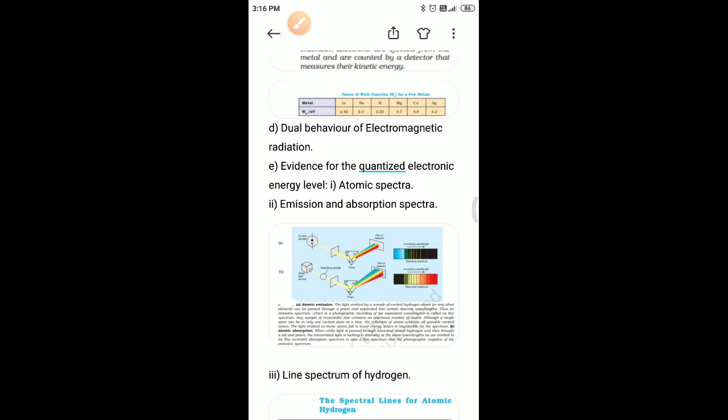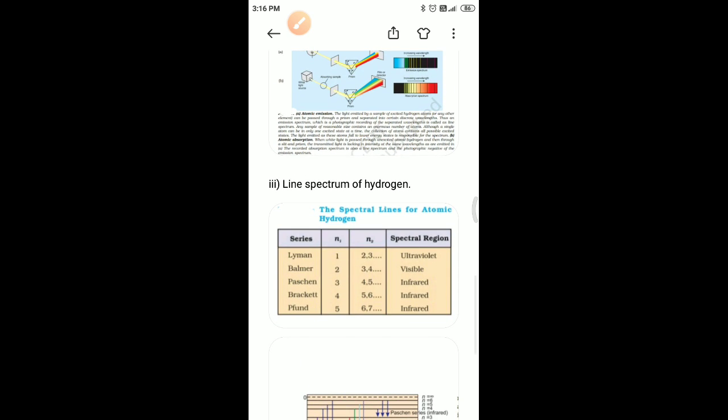So now, the line spectrum of hydrogen. When an electric discharge is passed through gaseous hydrogen, the H2 molecules dissociate and the energetically excited hydrogen atoms produced emit electromagnetic radiation of discrete frequencies. The hydrogen spectrum consists of several series of lines named after their discoverers.